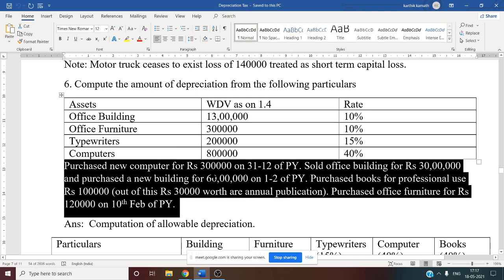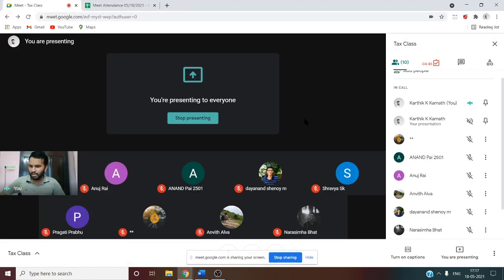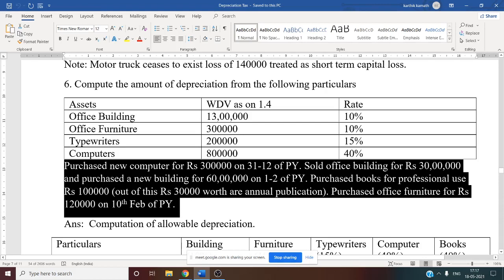The new computer was purchased on 31st 12 of the previous year. 31st 12 is nothing but 31st December 2020, because assessment year 2021-22, previous year 2020-21. From 31st December 2020 till 31st March 2021, how many days? It is of course less than 180 days. That is why half of the depreciation you need to charge for this purchase of a new computer.